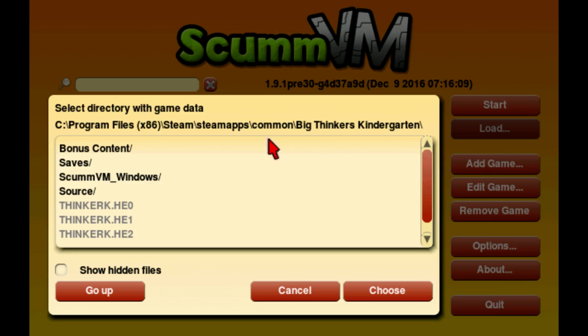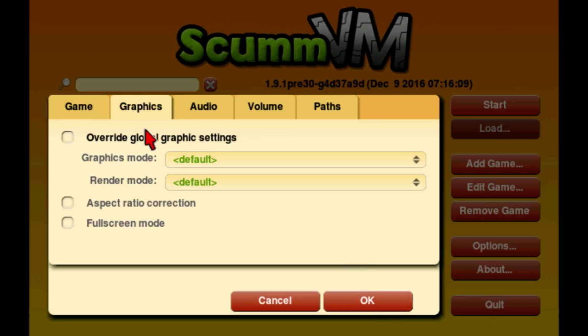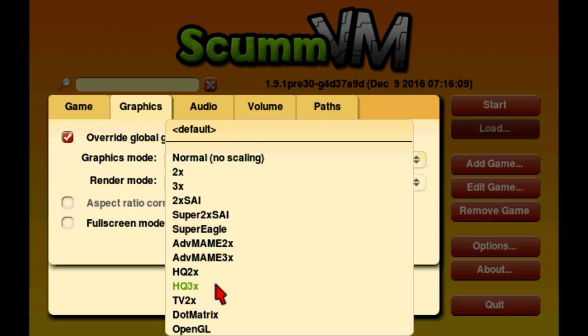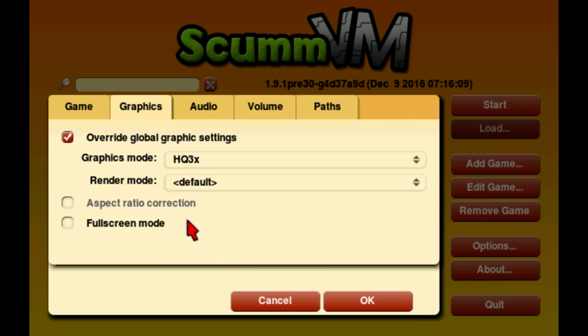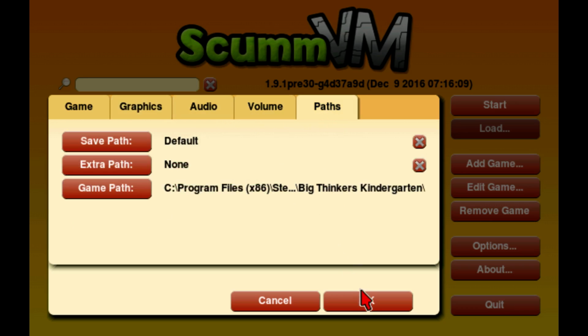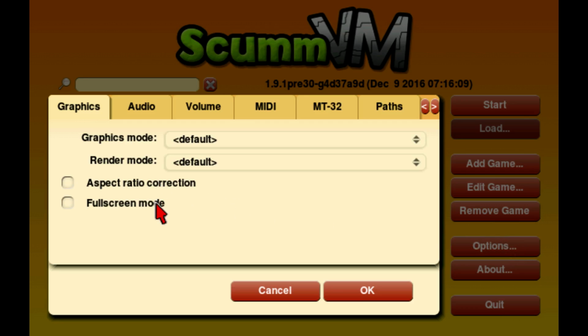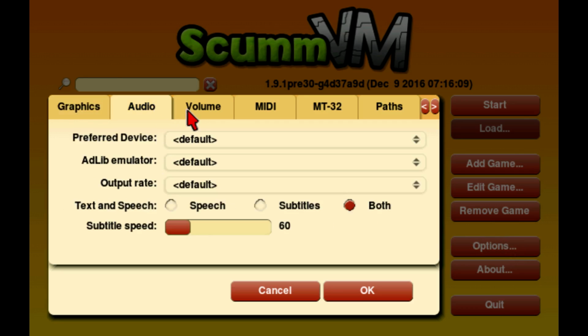You add a game, you browse to C program files or whatever your hard drive is, Steam, Steam Apps, Common, Big Thinkers Kindergarten. Again, click Choose. And the only thing from the default that I like to override is go to HQ 3 times, high quality, 3 times of zooming, and everything else I leave alone. Double check, make sure aspect ratio correction and full screen mode are not on.